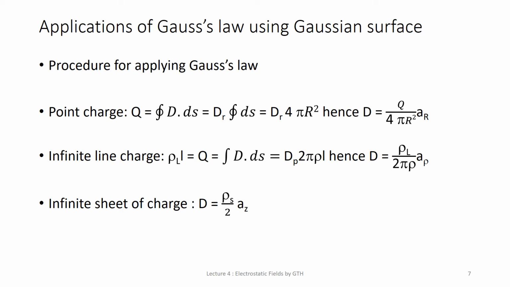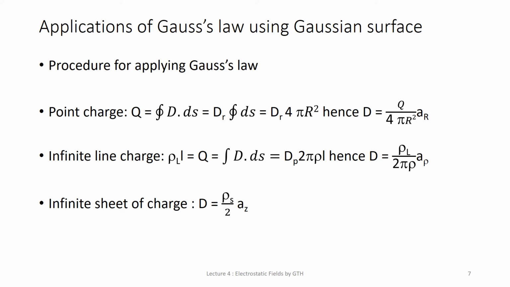Then you can write Q is equal to the closed integration of D dot dS. So we get D times dS, and dS in case of a spherical surface is 4 pi r square. You will be able to calculate D is equal to Q upon 4 pi r square.